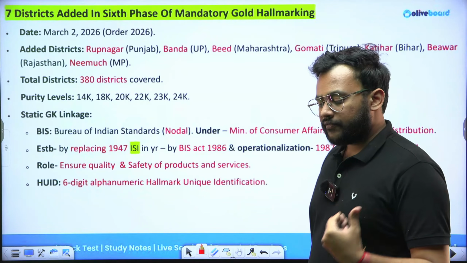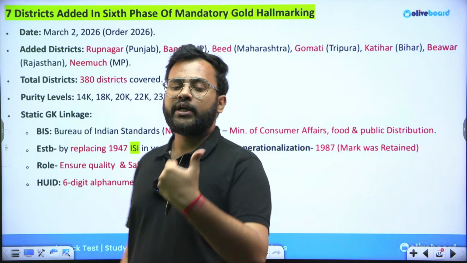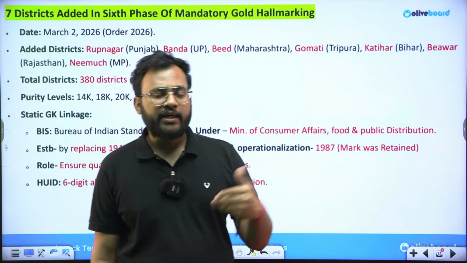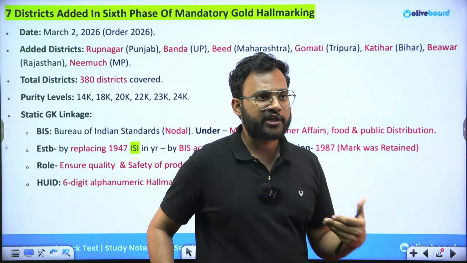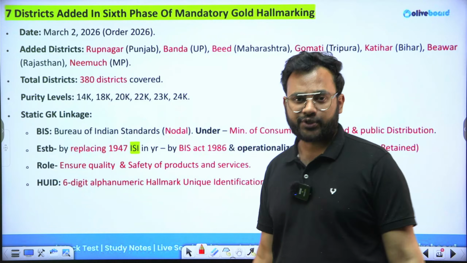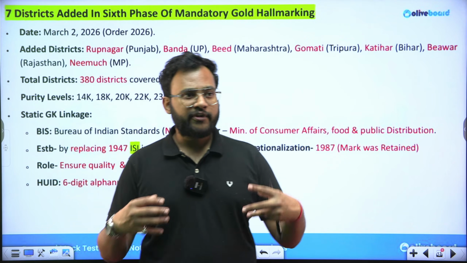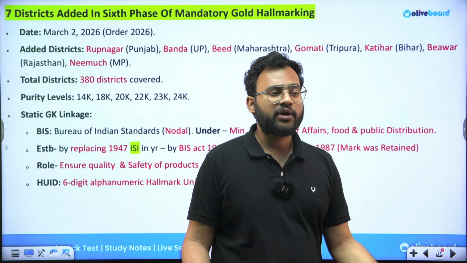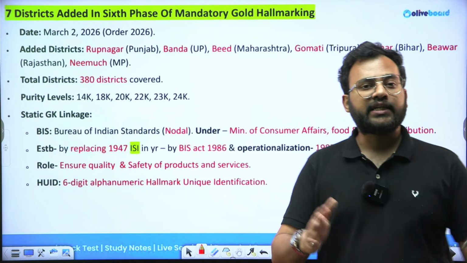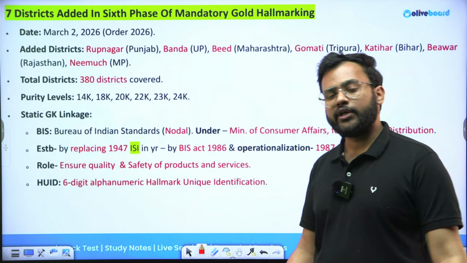For a lot of small vendors whose annual turnover is less than 20-40 lakh rupees, the government has still not mandated it. The government is trying to expand and roll this out to more and more vendors, states and districts. Probably every place where gold is sold, we are planning to incorporate it, but that has not happened yet. A lot of states and districts are not covered. Hallmarking is still not done. Gold is sold without hallmarks.